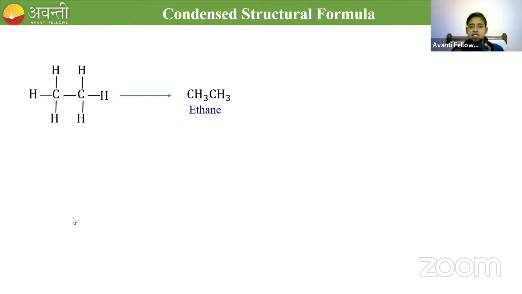Just the formula, CH3, CH3, is the condensed structural formula for ethane. If you go for ethene, the structural formula is CH2 double bond CH2. For double bonds and triple bonds, you should represent them, you should mention the double